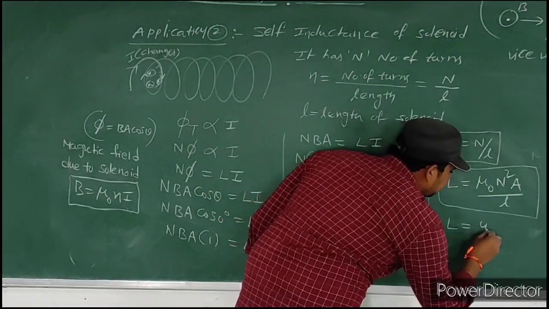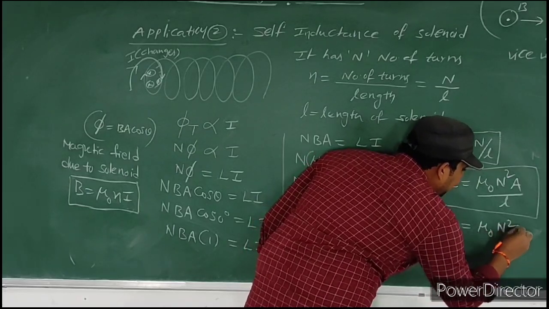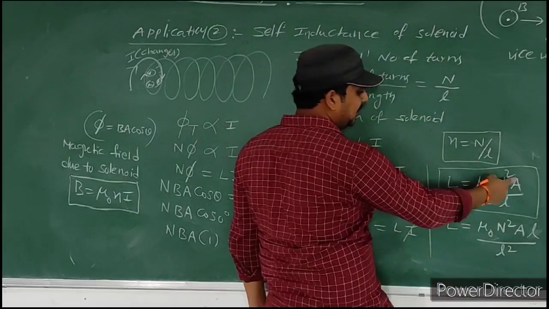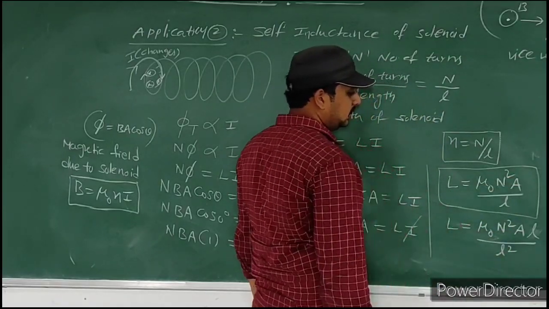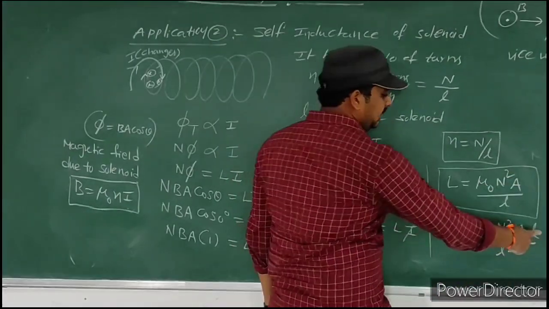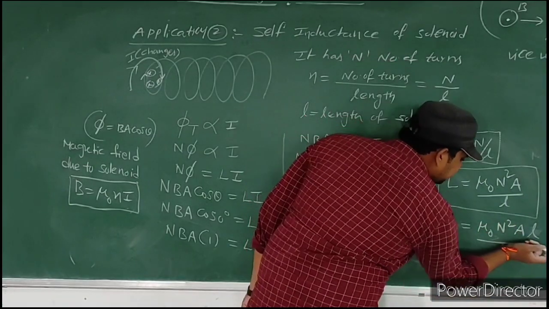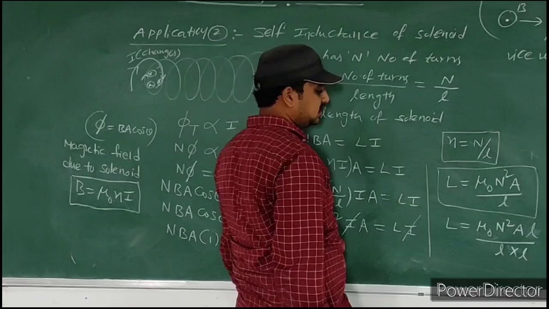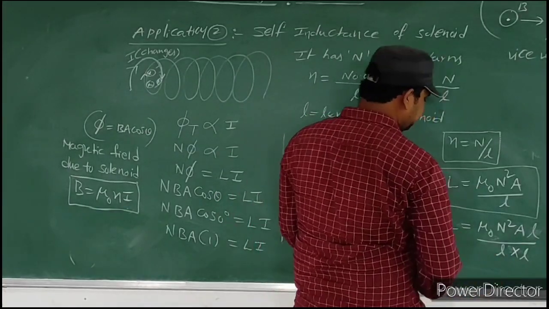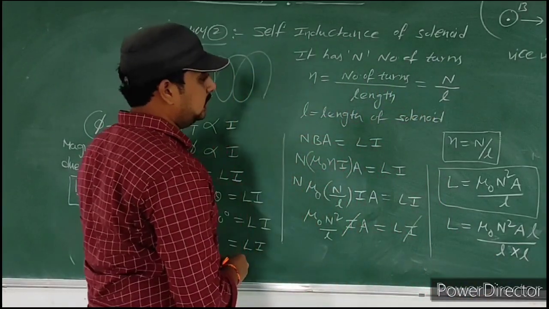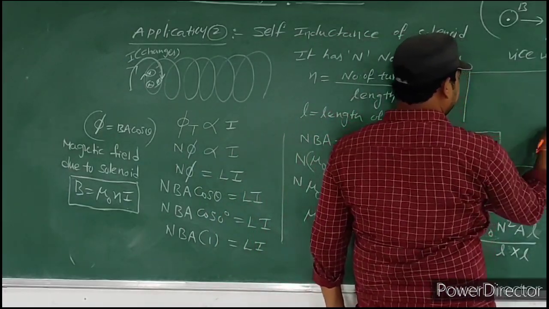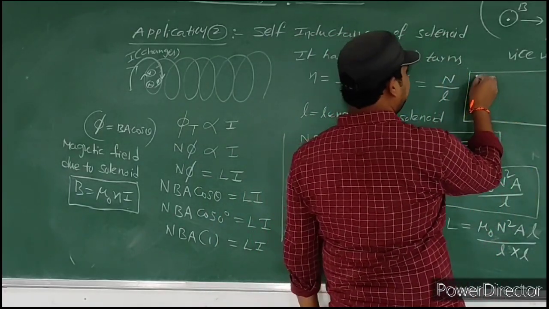L is equal to mu naught into N square into A into L by L square. So I multiply numerator and denominator with L. Please observe carefully. What is the final value we got?